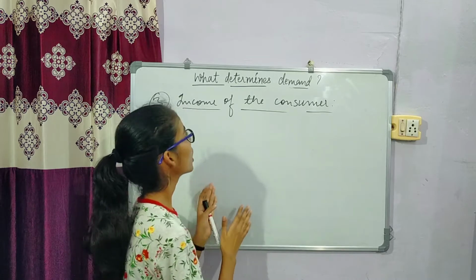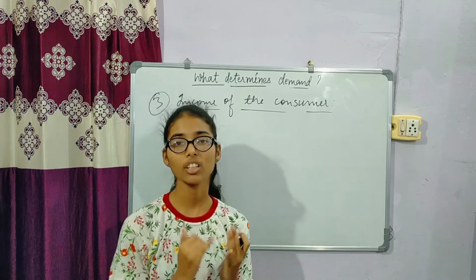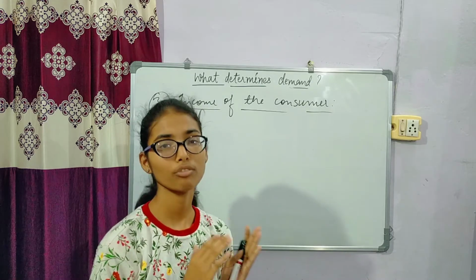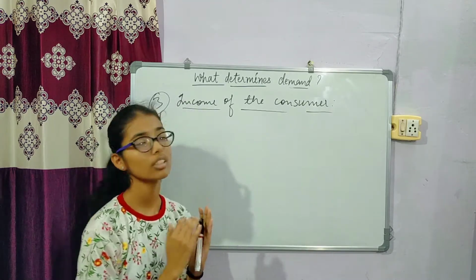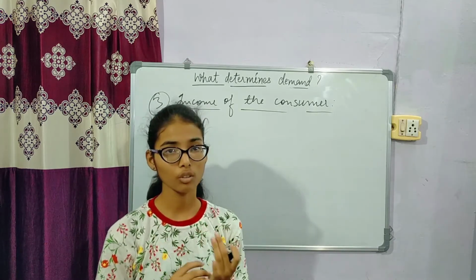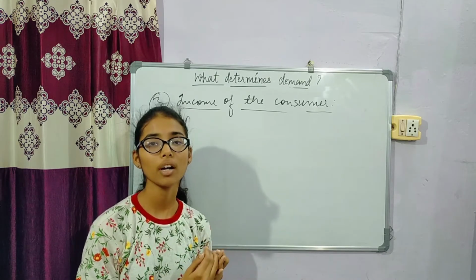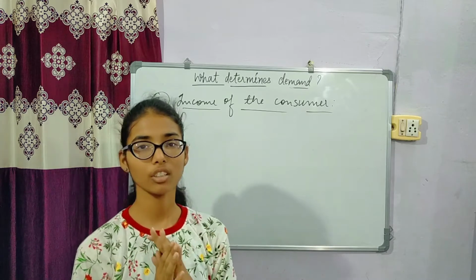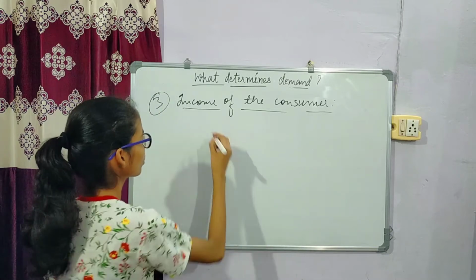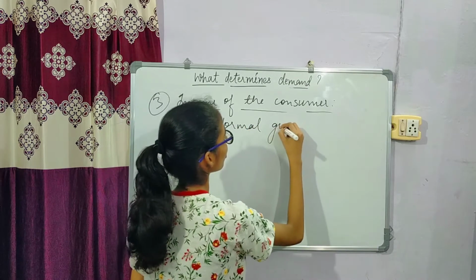The nature of the relationship between income and quantity demanded depends on the kind of consumer goods. We will discuss three types of goods: normal goods, necessities and inferior goods, and their income effect and how quantity demanded and income are related according to those goods. So there are three goods. First is normal goods.